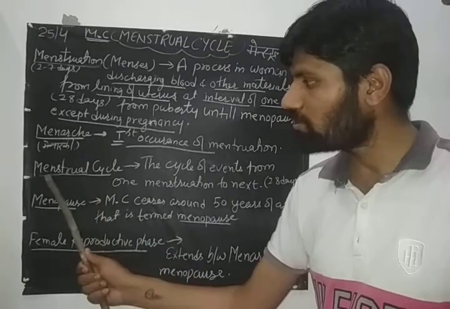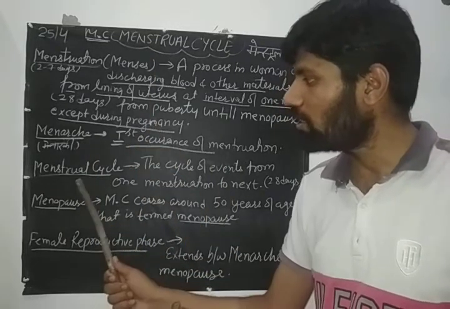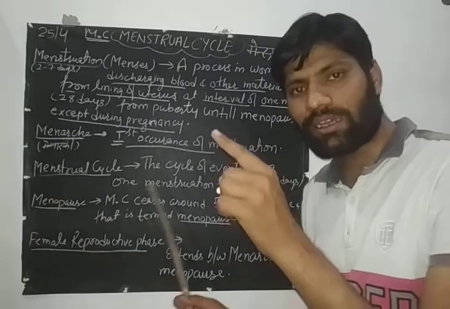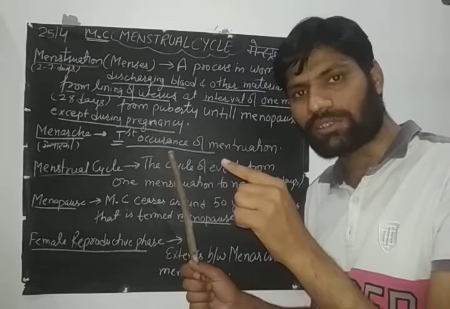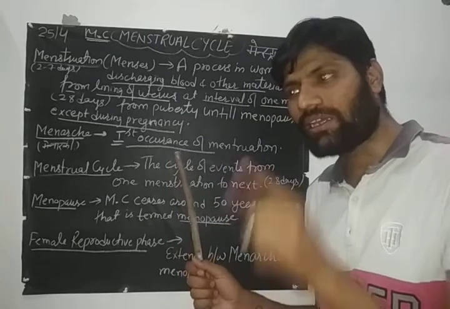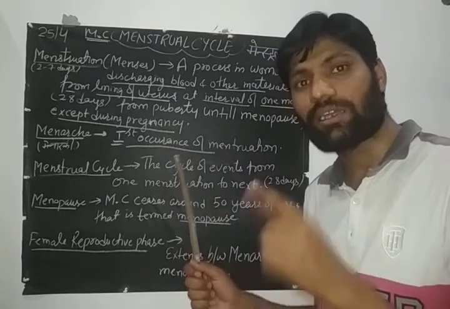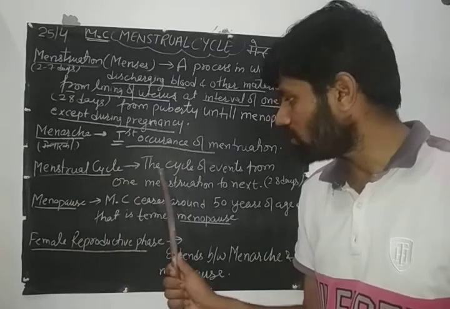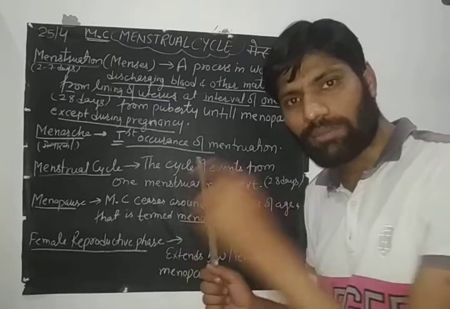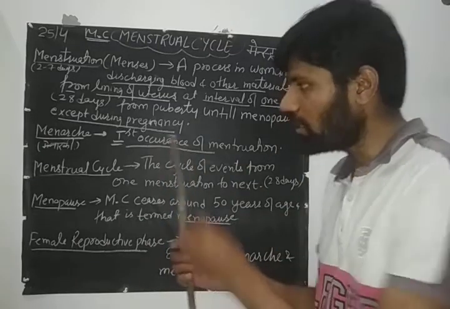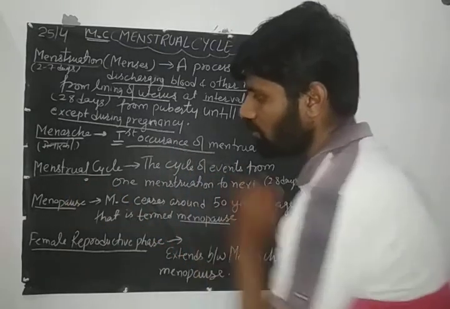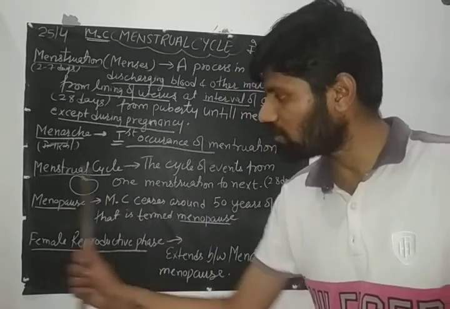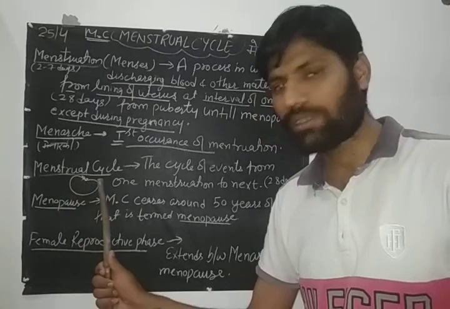Then another term is menstrual cycle, that we have to study. Here the word is cycle, here the word is menstrual. Cycle means जहाँ से कोई चीज शुरू होती है वहीं पर खत्म हो जाती है. As we studied cycles in class 11, जैसे C3, C4 cycle, Krebs cycle पढ़ा था, so menstrual cycle means the events occurring between one menstruation to the next. That means एक यहाँ से कोई menstruation शुरू हुआ है और पूरा हो गया, अगला जब menstruation आए इसके बीच में क्या-क्या changes हुए, that is known as menstrual cycle.